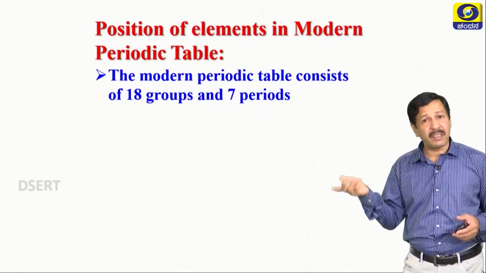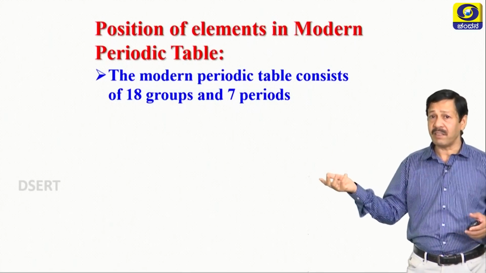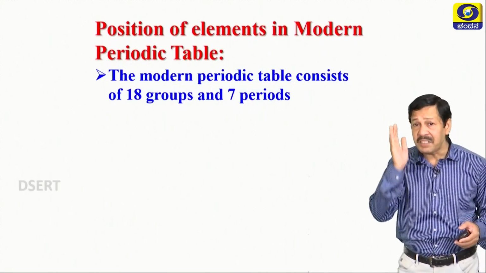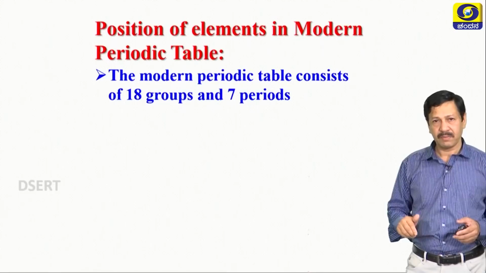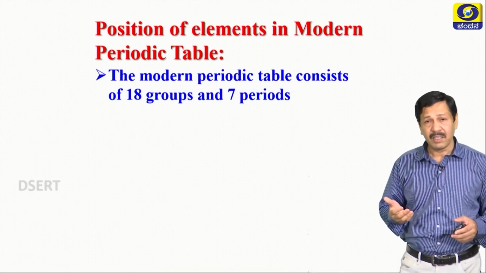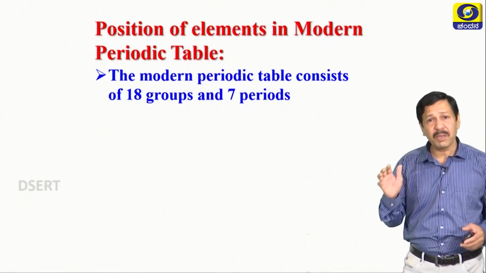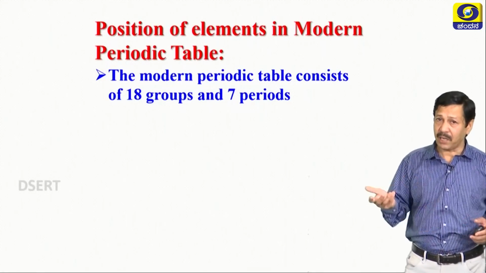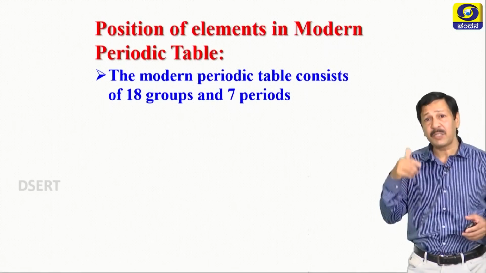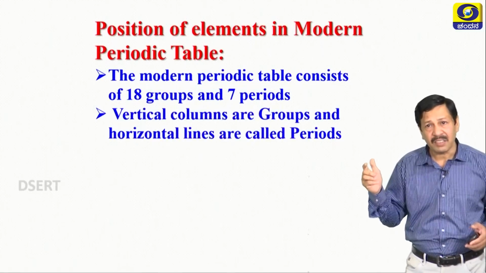Then P can accommodate 6, 12 plus 6, 18. So that is the reason why 18 groups are there. Then 7 periods. Atoms have a maximum of 7 shells, K, L, M, N and so on. That is why 7 periods, corresponding to each shell.